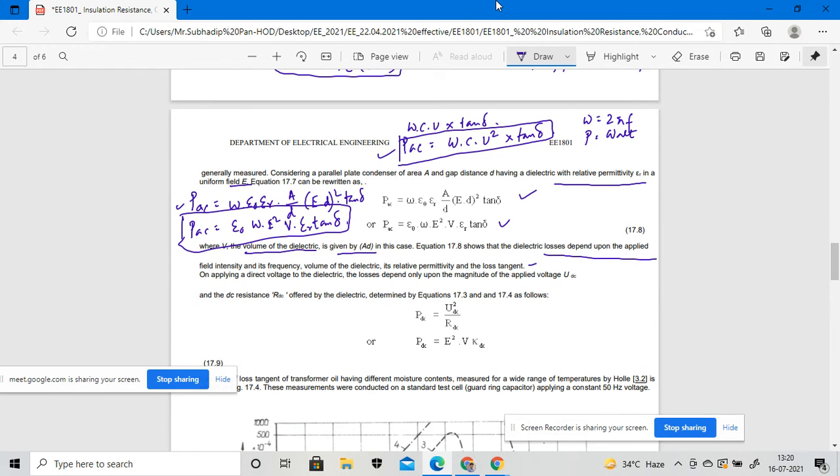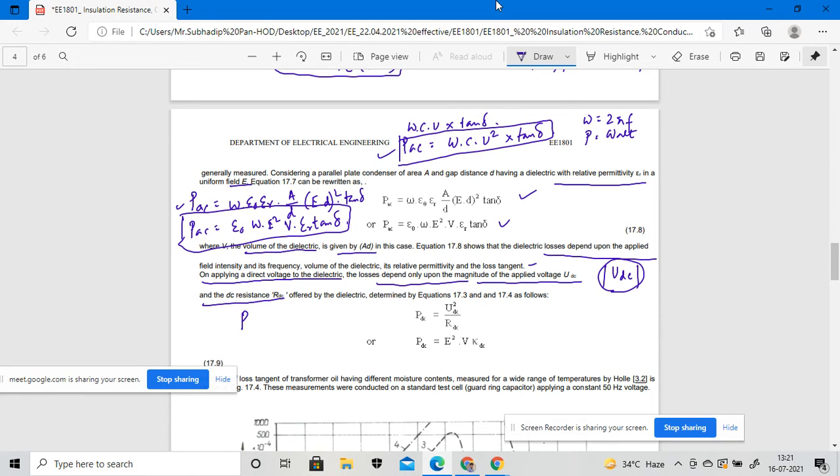On applying a direct voltage to the dielectrics, the losses depend upon the magnitude of the applied voltage U_DC. If I consider the DC resistance R_DC offered by the dielectric, what will be my equation?